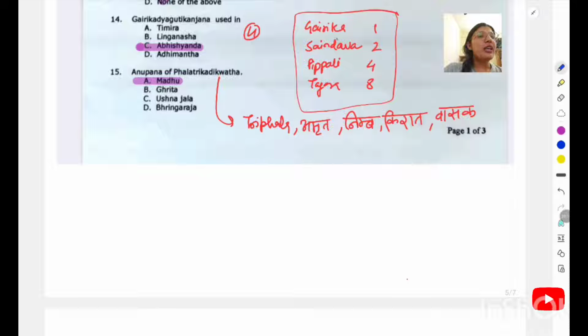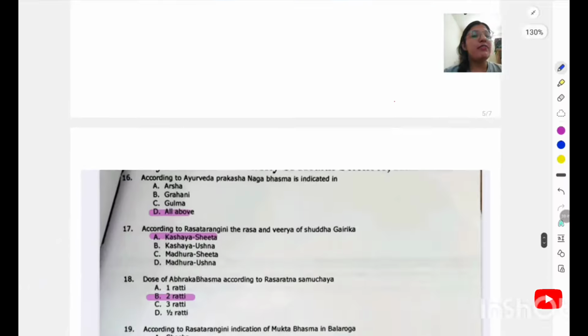What is the Anupana of Patolakaturohinyadi Kwatha, that is, what are the ingredients of this formulation? This is one of the formulations coming in the Amalaki, the first single drug plant chapter, and there are drugs like Triphala, Amrita, Nimba, Kirata Tikta and Vasaka. And for this formulation, Madhu is indicated as the Anupana. So the right answer will be option A.